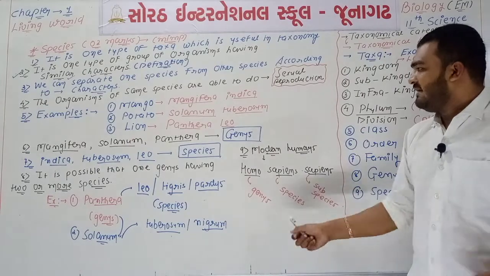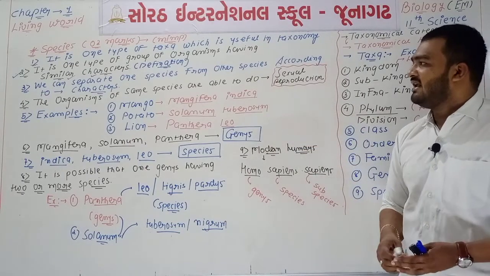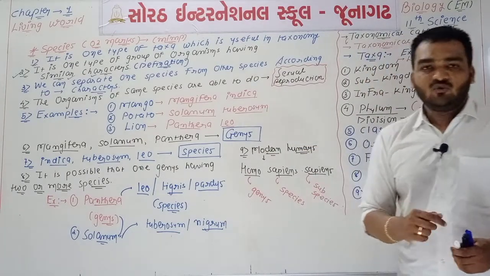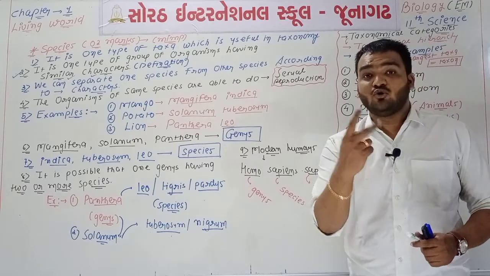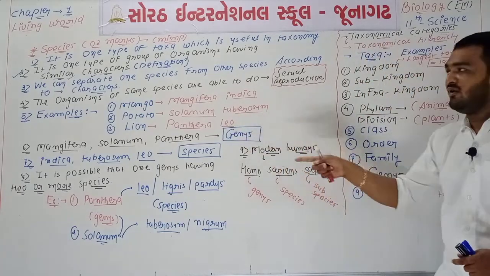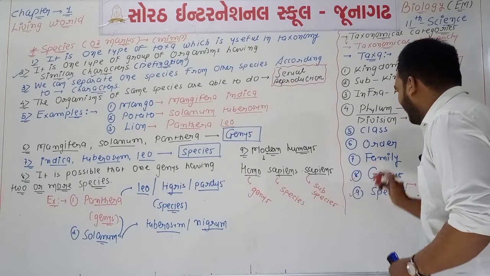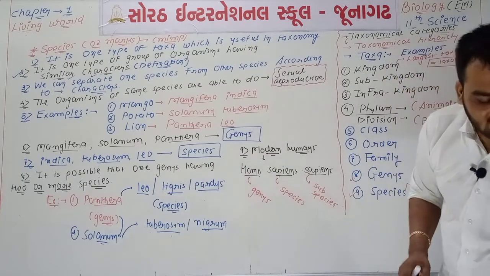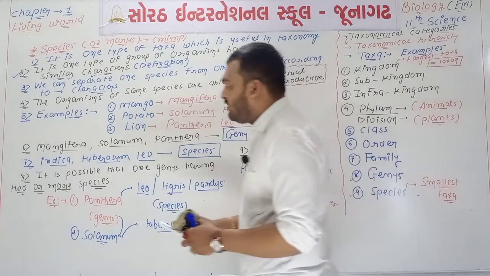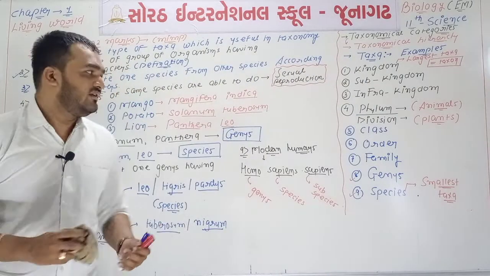So this question of species is 100% completed. A total of 9 points are there and 3 scientific names. In today's video lecture, we are going to talk about two topics. The first topic, species, is completed. Now we will talk about a very important short note on the second one, which is known as genus.